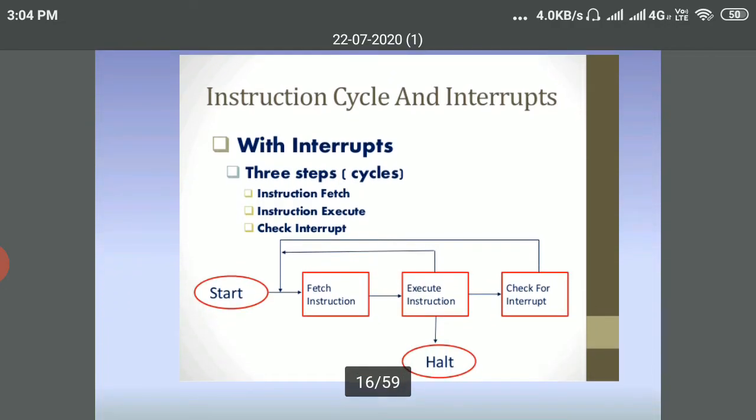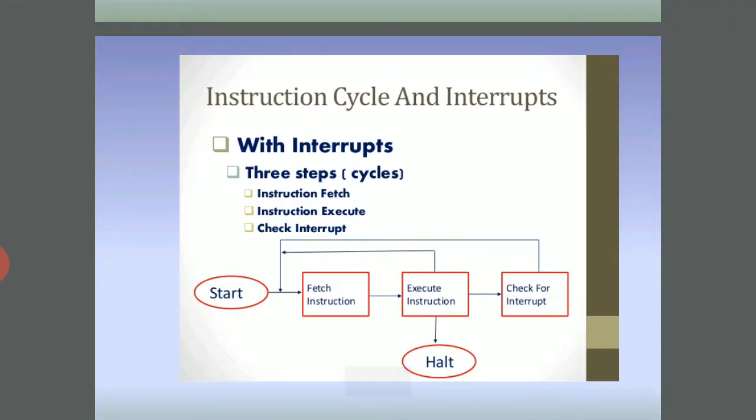Next one, instruction cycle and interrupts. With interrupts, there are three steps in the cycle: instruction fetch, number 1; instruction execute, number 2; check interrupt, number 3. Start, fetch instruction, execute instruction, check for interrupt, halt. So these are the instruction cycle and interrupts.